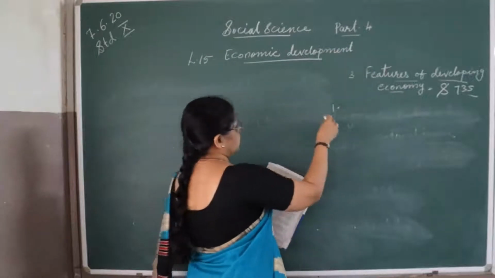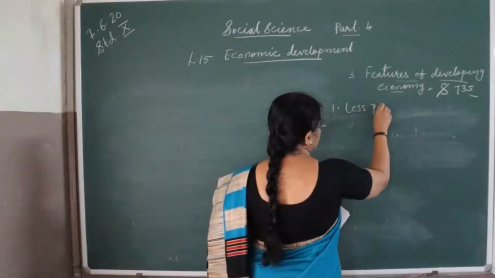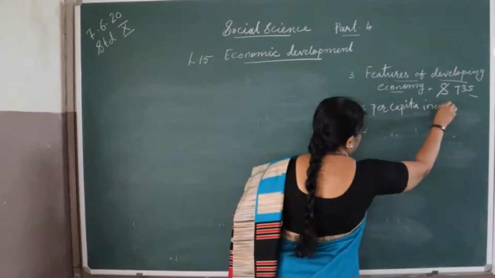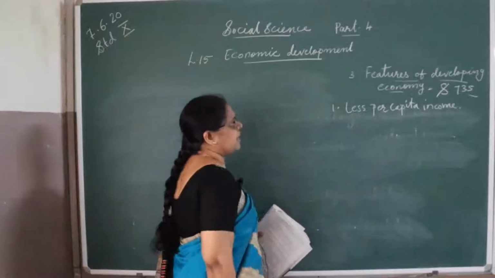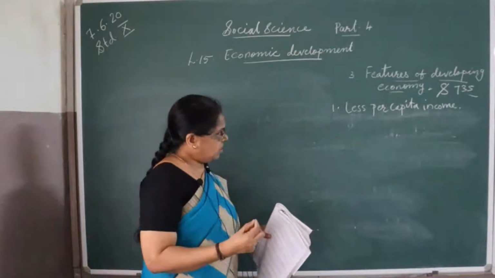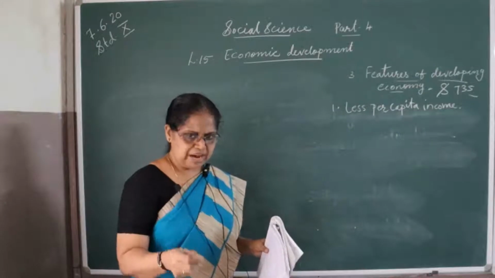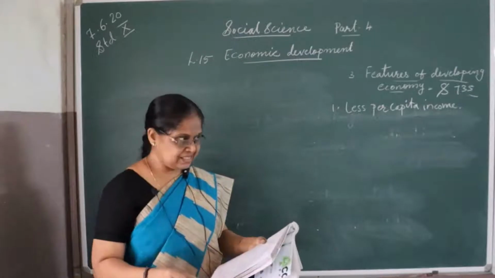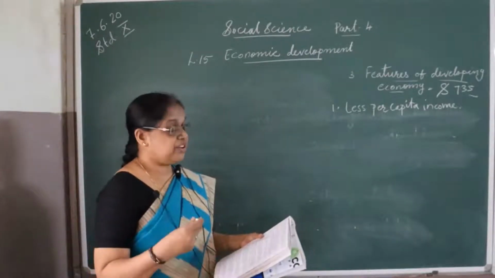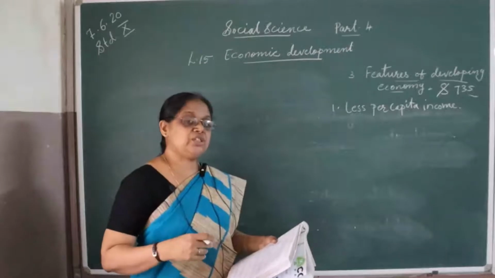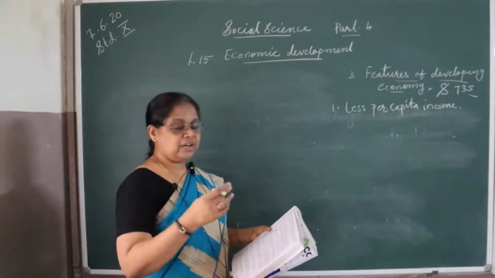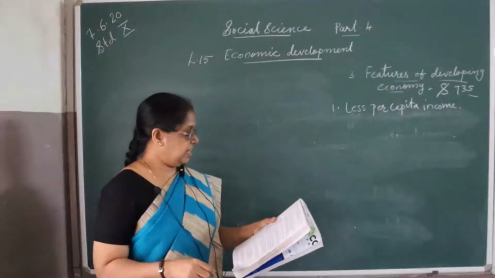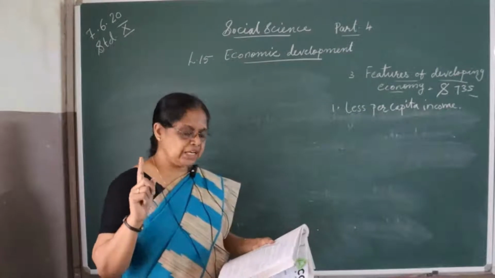First one, less per capita income. Features of developing economy: less per capita income. We know that per capita income means national income divided by population. So national income of developing countries is less while population growth rate is high. If population rate is more, when we divide the national income by that, we get a very small amount. Because of less per capita income, living standard of the people is low.